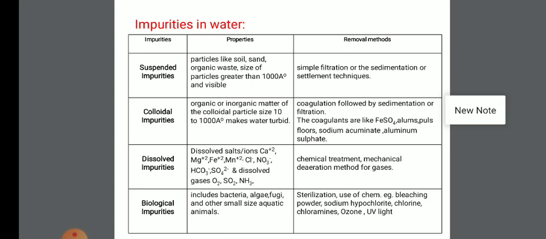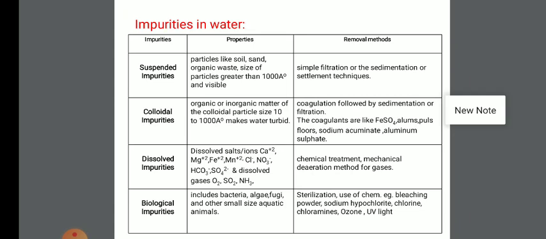Suspended impurities. Water contains suspended impurities, which include factors like soil, sand, and organic waste, with particle size greater than 1000 angstrom. Such impurities are visible. They can be separated from the water easily by simple filtration, sedimentation, or settle down treatment.